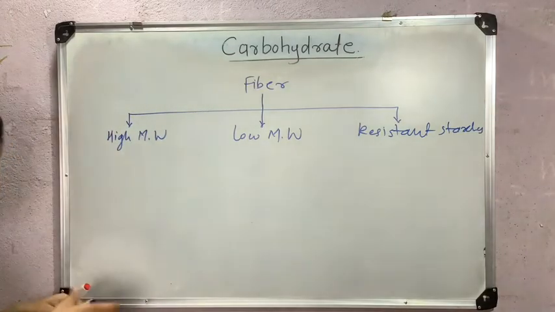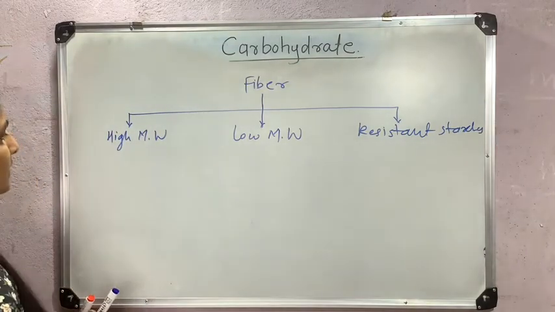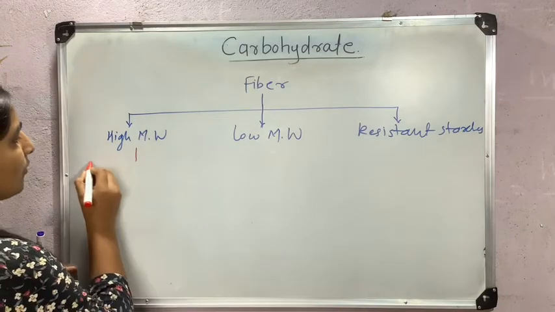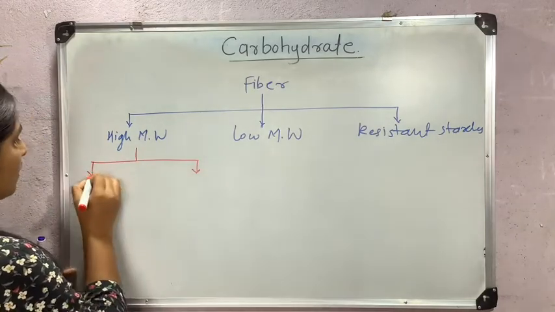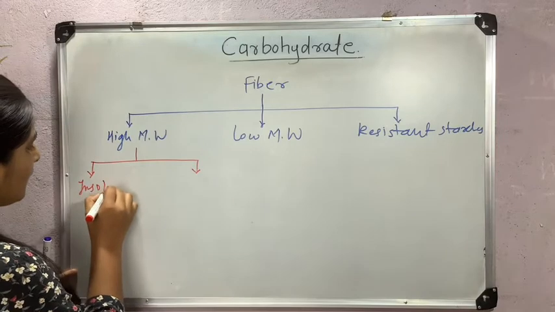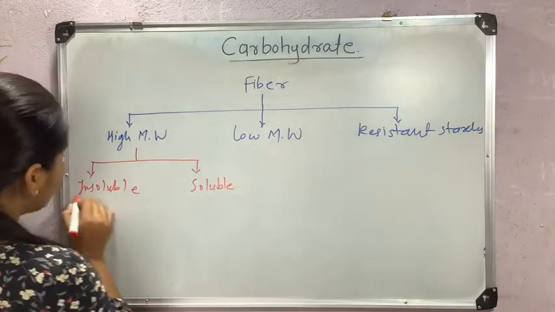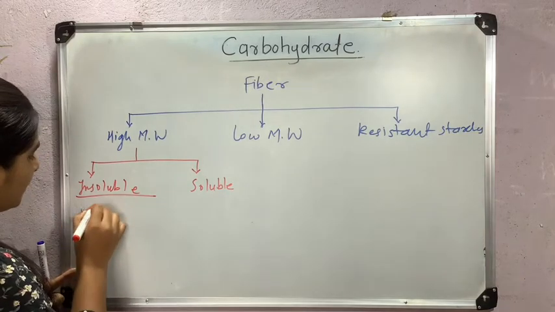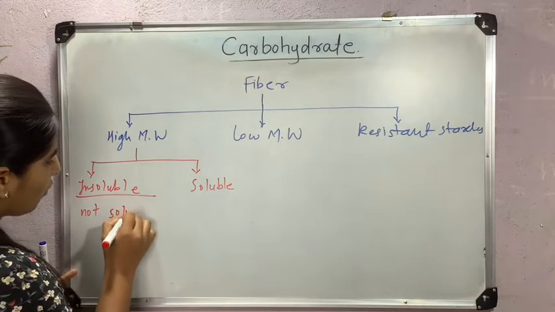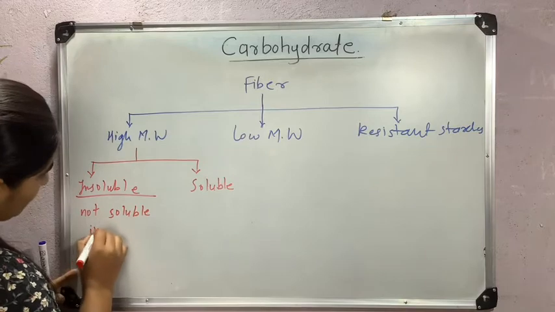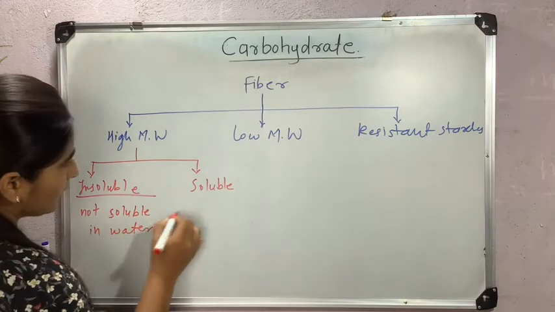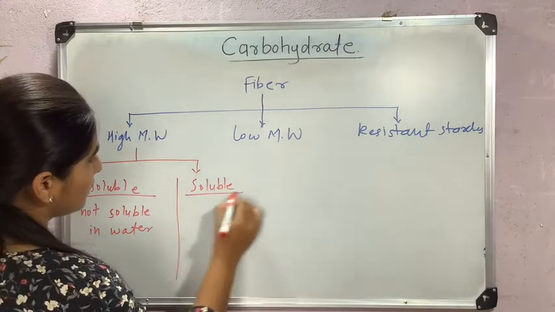These high molecular weight fibers again are distributed in two parts. First is insoluble and soluble. Insoluble means not soluble in water, and these are soluble in water.